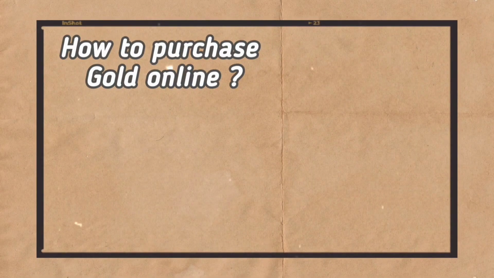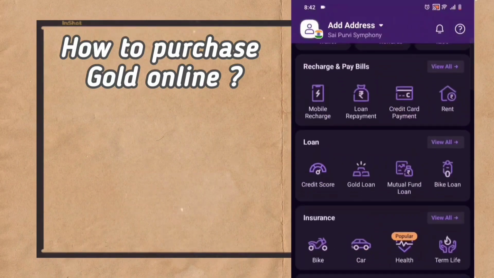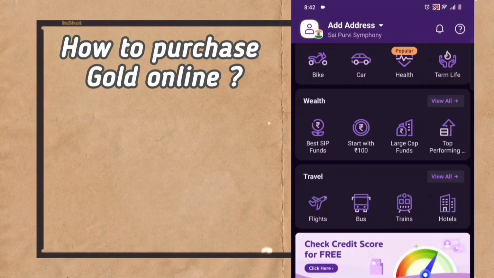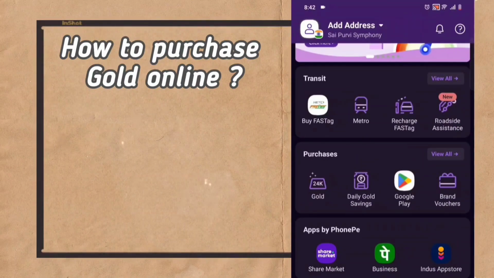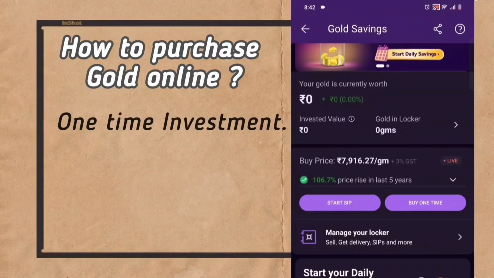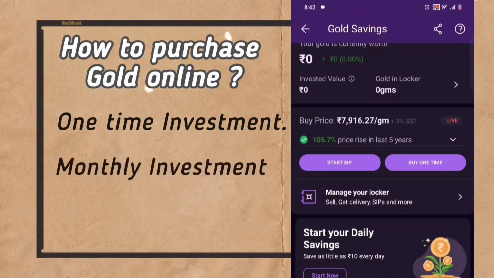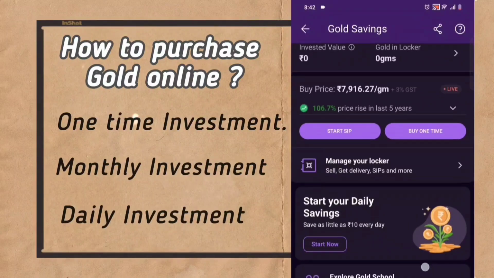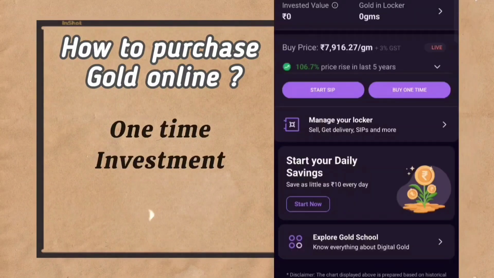How to purchase gold online. First of all, open the PhonePe app. You will get the option gold, that is 24 karat under purchases. There are totally 3 options, like you can make one-time investment, monthly investment and daily investment. So here you can see buy one-time option.